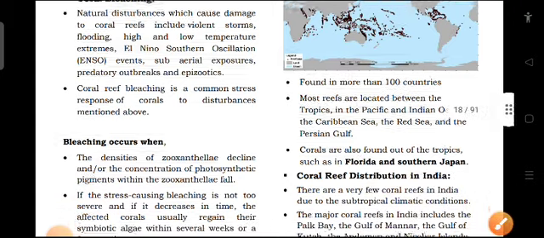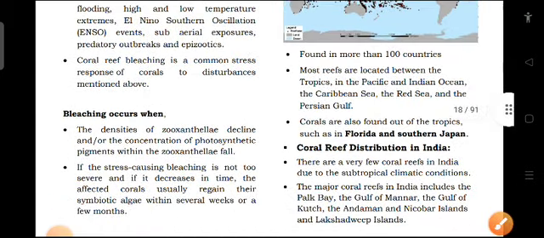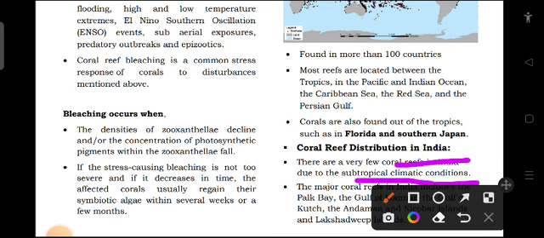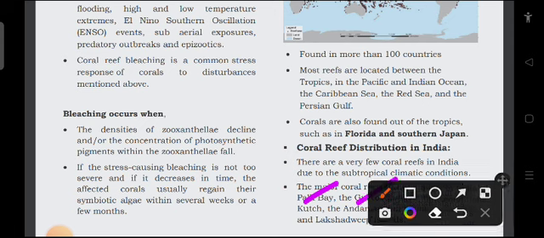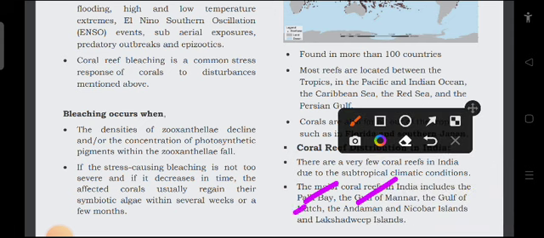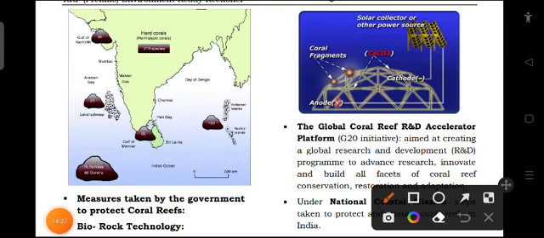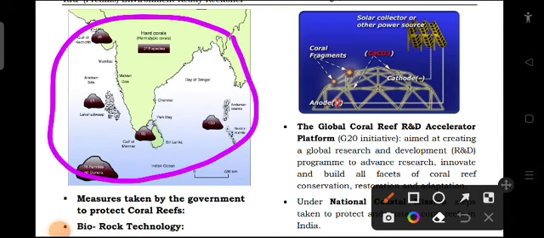Coral reef distribution in India. So there are very few coral reefs in India due to subtropical climatic condition. We have subtropical climate, so we have very less coral reef. The major coral reefs in India include Palk Bay, Gulf of Mannar, Gulf of Kutch, Andaman and Nicobar Islands, and then Lakshadweep Islands. So these are the places where coral reefs are present in India. This is the diagrammatic representation. We have hard corals and these are the places we can witness the corals in India.